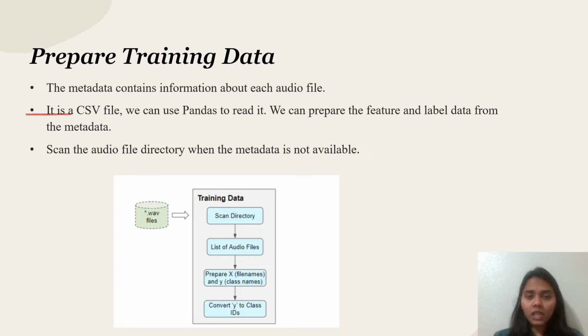For example, if we don't have metadata and we just have the audio files, then we can scan the audio files directly to prepare the training data. We take the .wav files, scan the directory, and list all the audio files from the directory. Then we prepare the file names for the audio files, and also the class names, and the class names are later converted to class IDs. If we take a graph, we can take the file names on the x-axis and the class IDs on the y-axis.